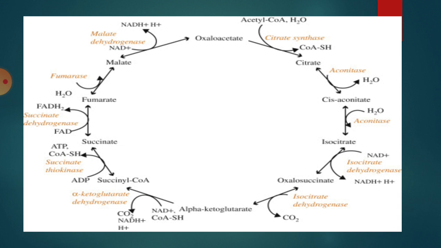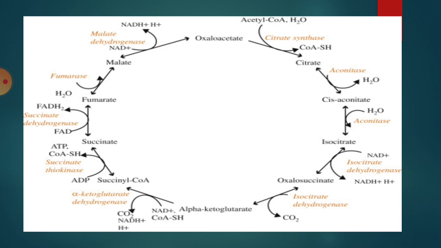And in the third reaction, this cis-aconitic acid undergoes the hydration reaction, that is addition of a water molecule, and is changed into isocitric acid, similar to citric acid, in the presence of the same enzyme, aconitase. The enzyme involved in the second reaction is also involved in the third reaction.